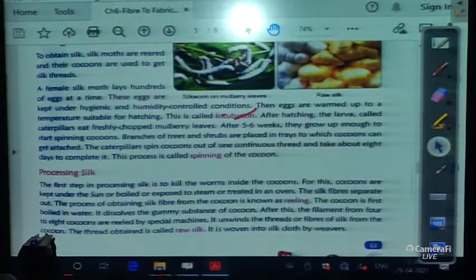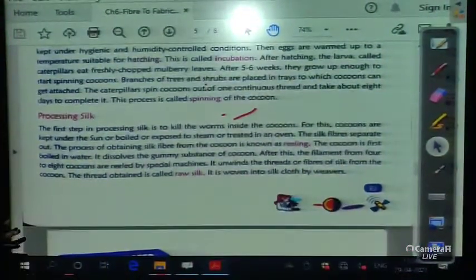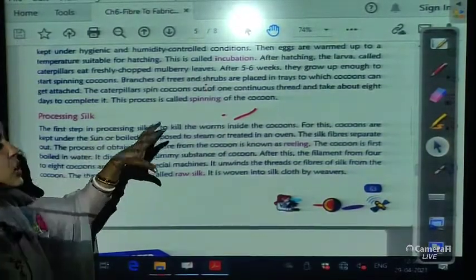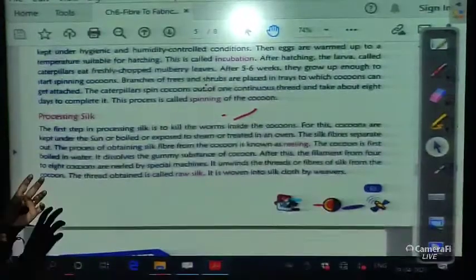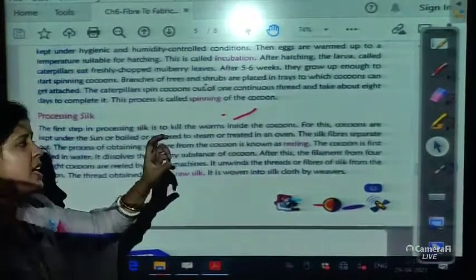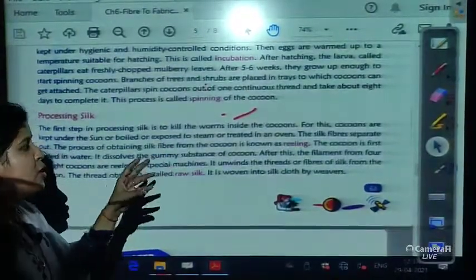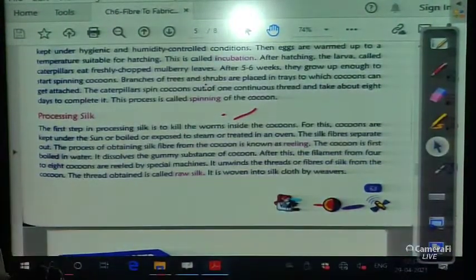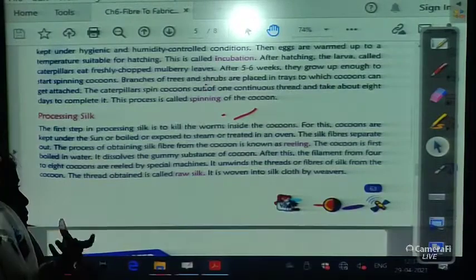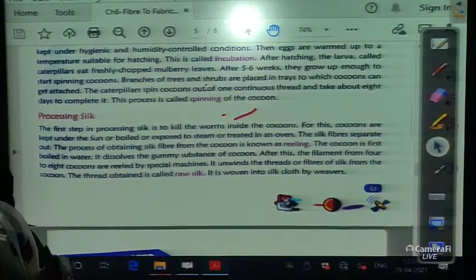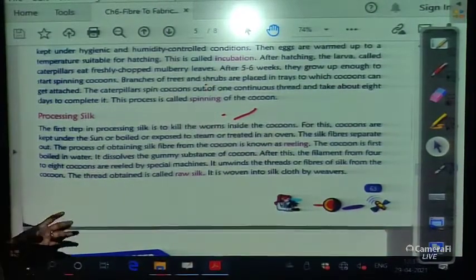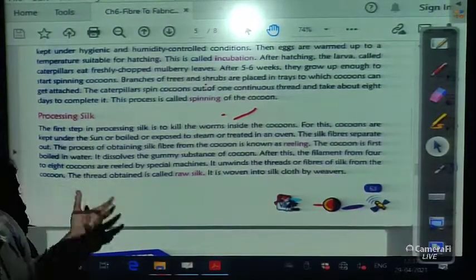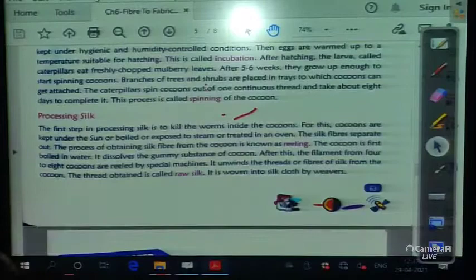Now see, processing silk. How is silk obtained from the cocoon? The first step in processing silk is to kill the worms inside the cocoon. What I told you, that inside the cocoons there is a worm, the silk moth, right? So they need to be killed. For this, cocoons are kept under the sun, boiled, exposed to steam, or treated in an oven.